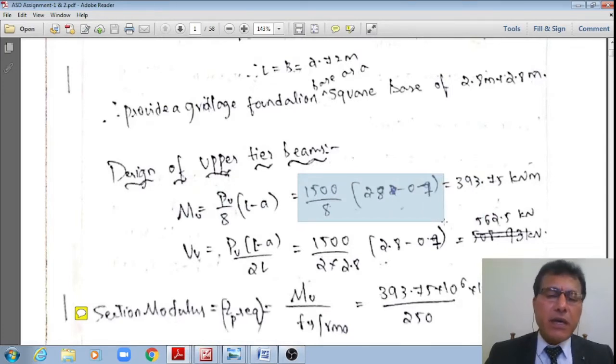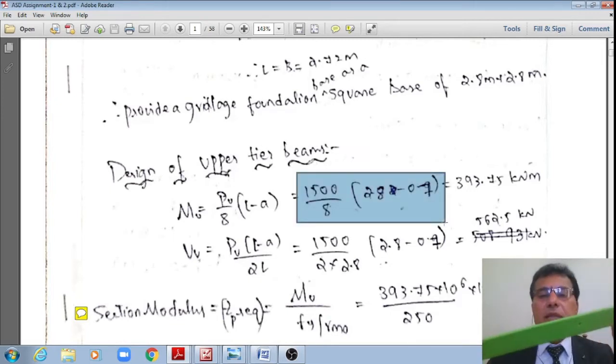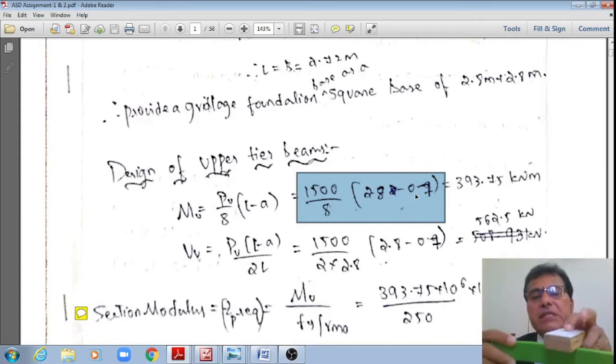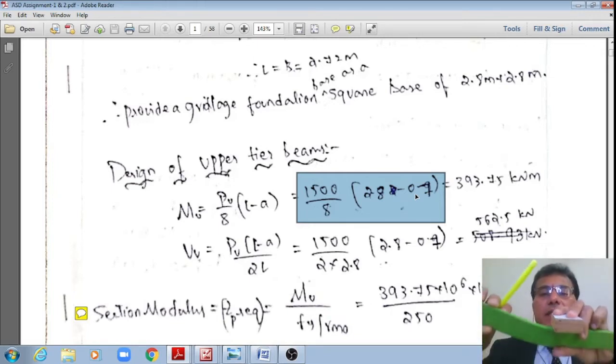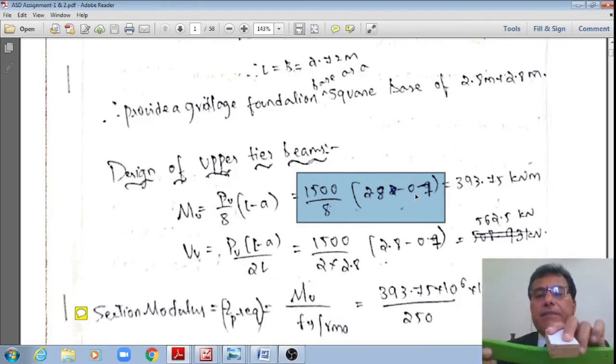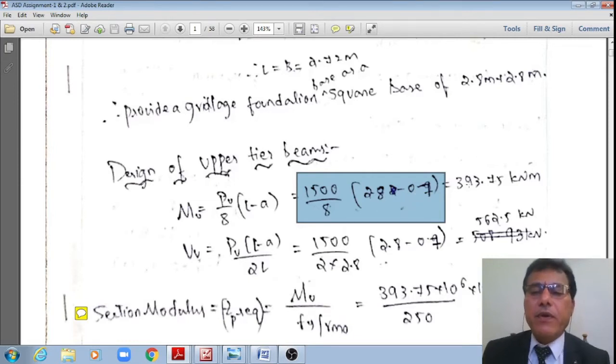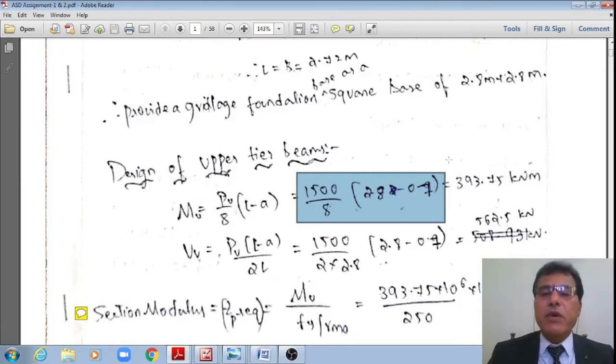I got 2.72, but I have fixed 2.8 as the length of the beam, whereas that of the footing is 3 meter by 3 meter. Then minus 0.7, because the base plate is 700 mm. Therefore, the maximum moment will occur at this end, and we already derived that maximum moment. Therefore, if I substitute now, I'll get